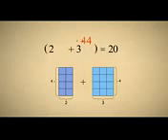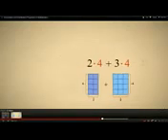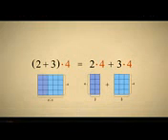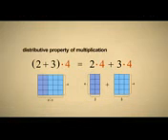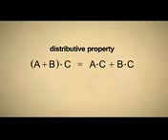In other words, the multiplier must be distributed to each number in the parentheses. This is called the distributive property of multiplication over addition, or for short, the distributive property. Once again, if we use the letters A, B, and C instead of numbers, we can write this property in a more general way.